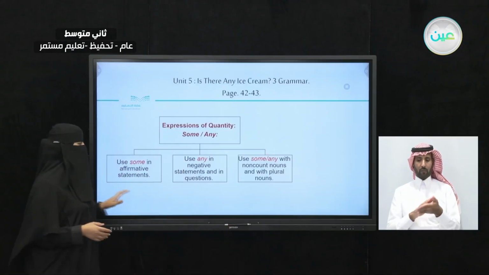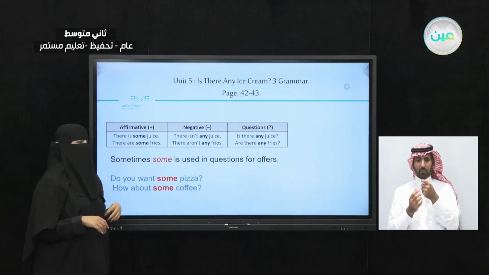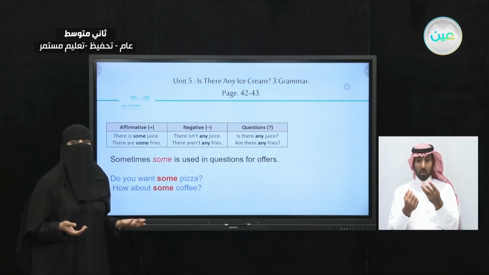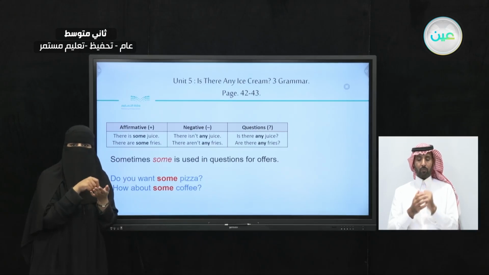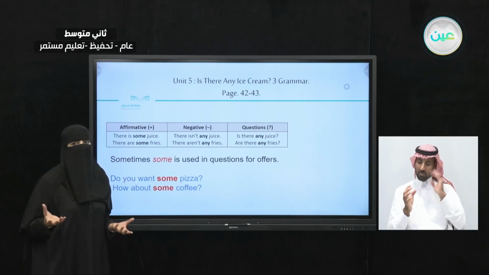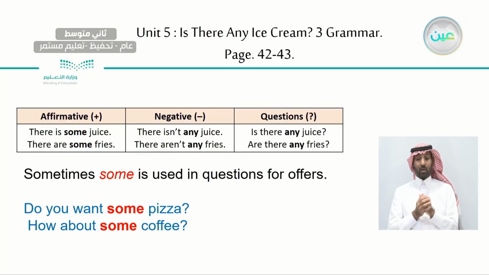Now let's take a look at some examples here. So for the affirmative, we know for sure that it's there. So there is some juice. So juice, is it a count noun or a non-count noun? It's a non-count. You can't count the juice in the glass, right? You can count the cups, you can count the glasses, but not the juice itself. So is there some juice? And let's take a look here. There are some fries.